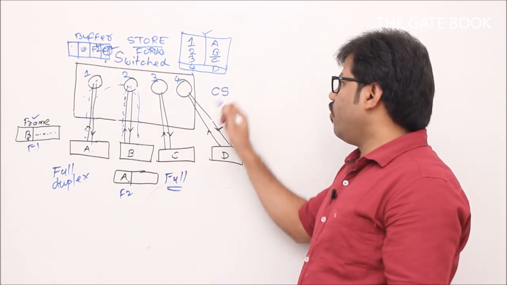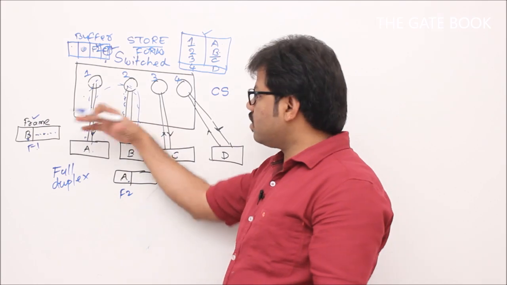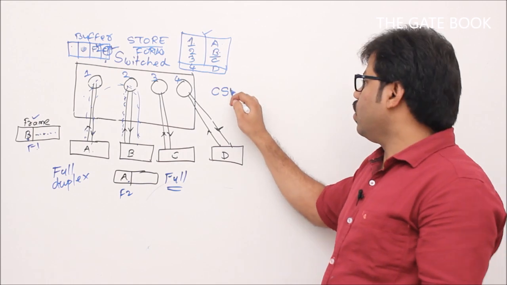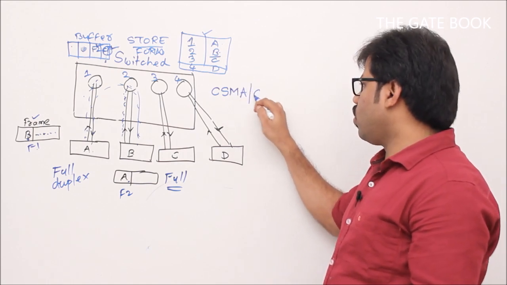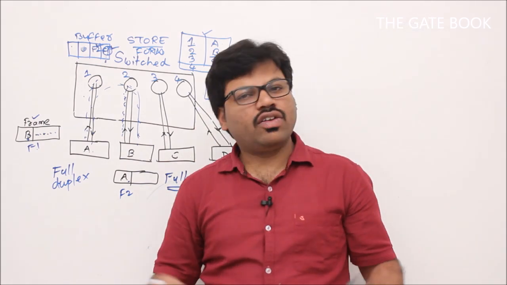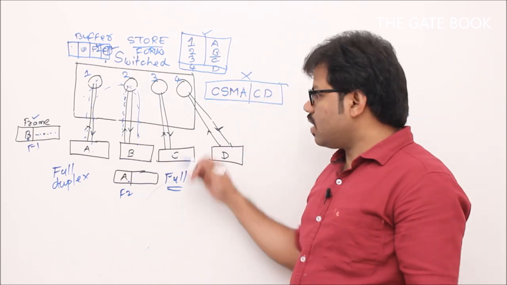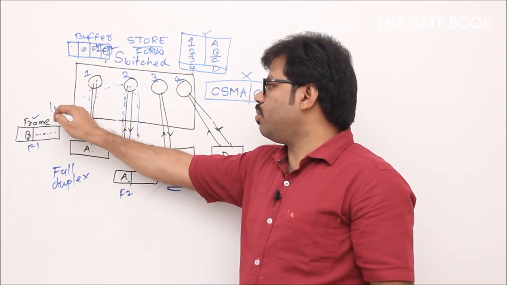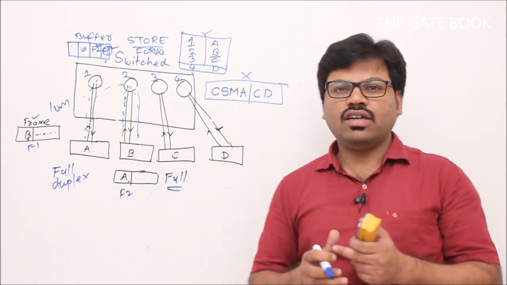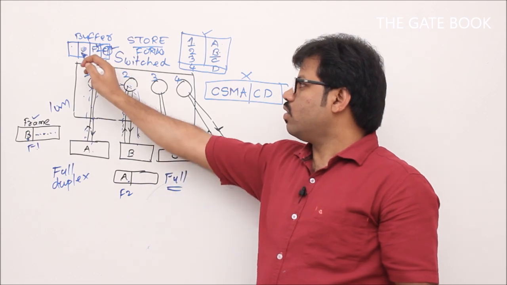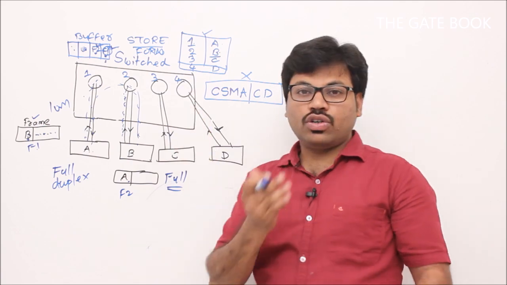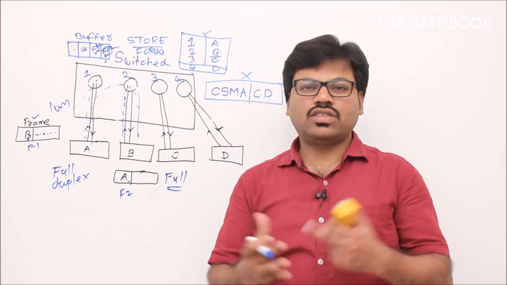Remember, first point, when you connect your computers in this way, this is called switched LAN. In switched LAN or switched Ethernet, you don't require a collision model or collision detection. So CSMA/CD is cancelled. No CSMA/CD is required. Understand? Now, for example, let's say the cable's bandwidth is 10 Mbps. So everyone will have the 10 Mbps bandwidth. Understand? But one thing, there is a trade-off. So your frames will be buffered. So they will take some time and switch is going to observe them. Observing takes processing time, right?